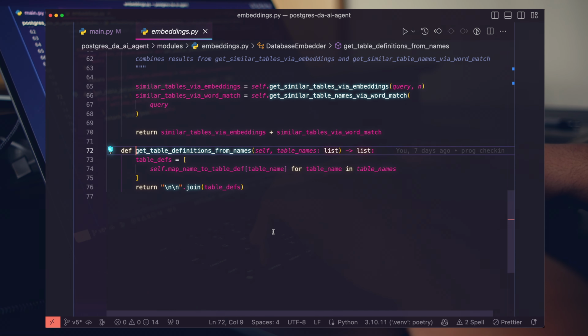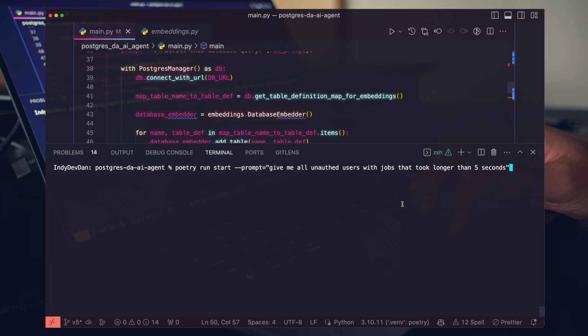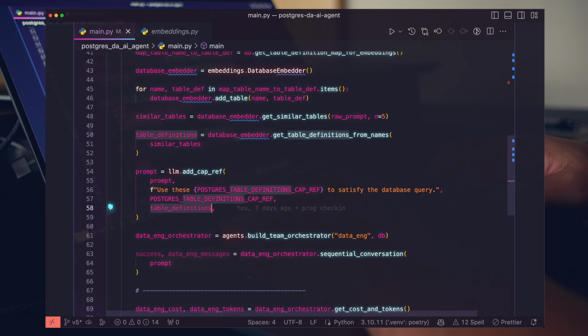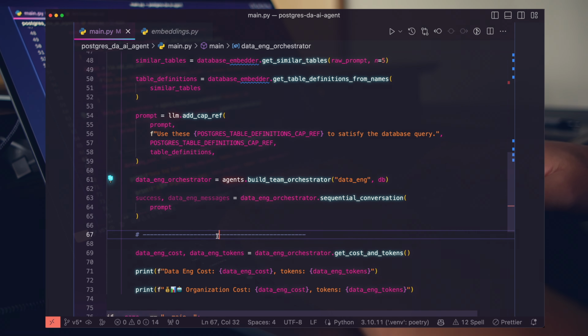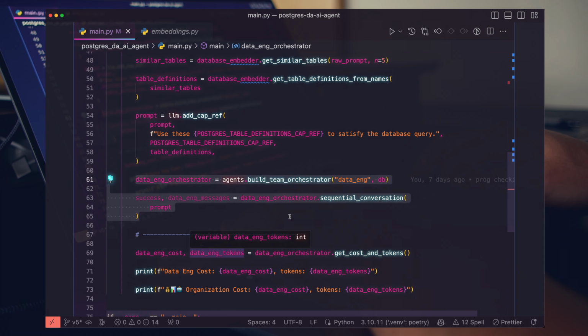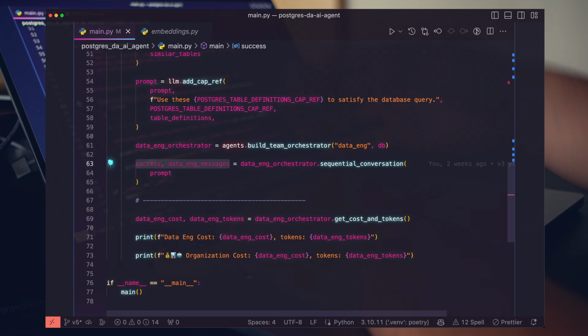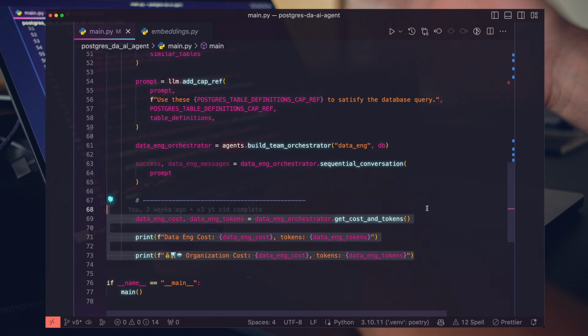Basically just match on tables that are specifically specified within our query, so users and jobs. Force our application to pull those tables into our prompt. We're then adding the table definitions we just fetched onto our prompt, and then we're using our orchestrator to build our agent system. And then we are running our agent system and we're getting back success and some data engineering messages. And then of course at the end here, we are dumping our costs.